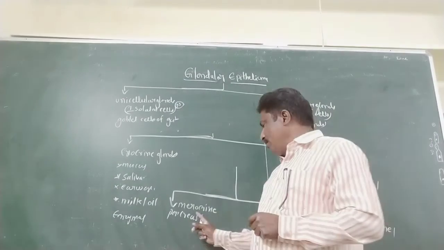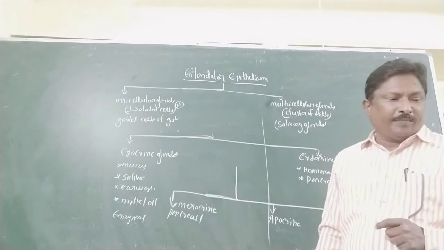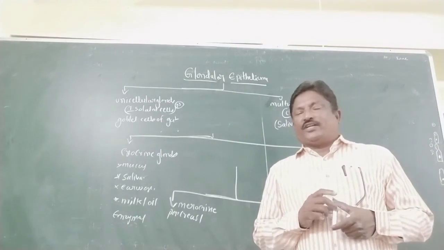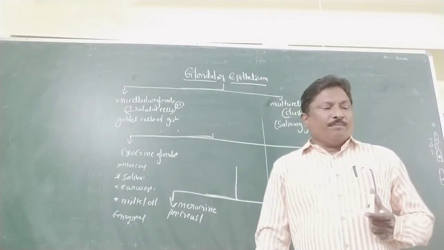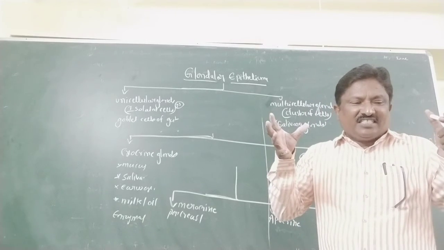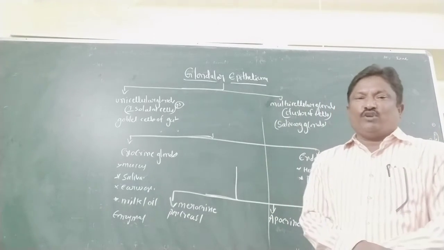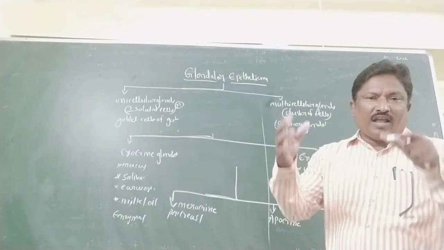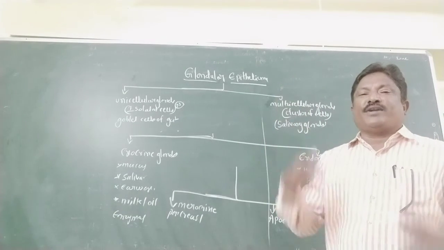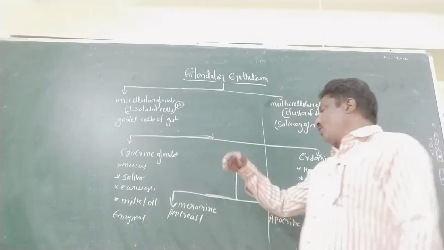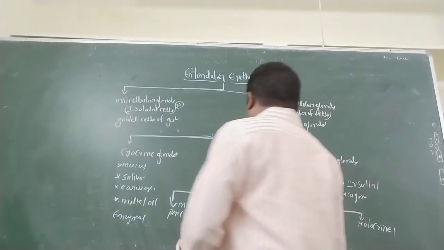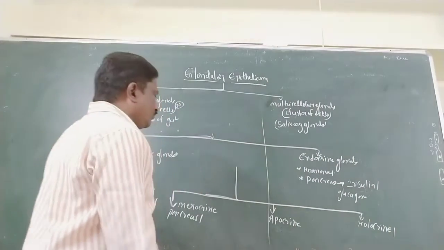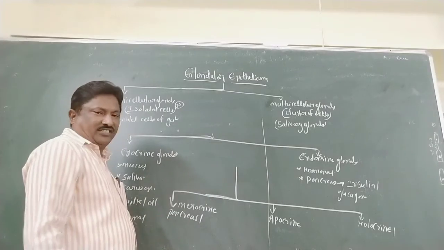Secretory granules mean hormones. That is called merocrine. The best example of merocrine glands is the pancreas.